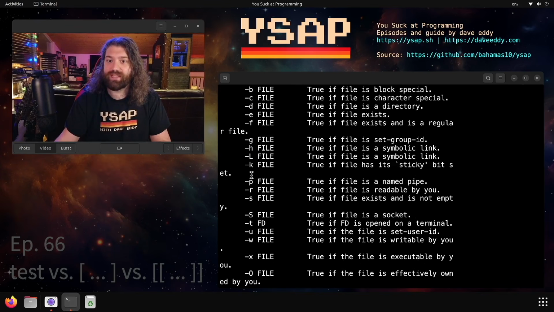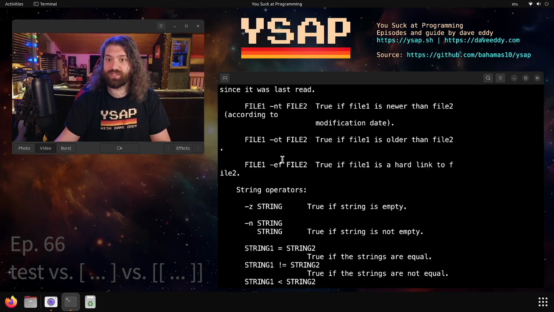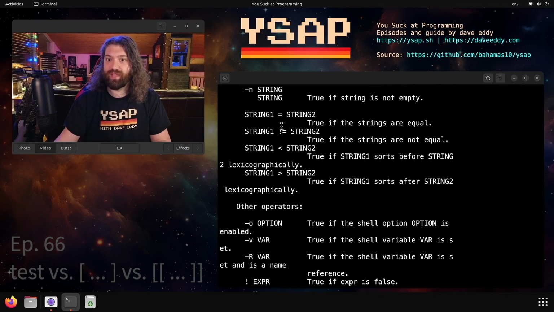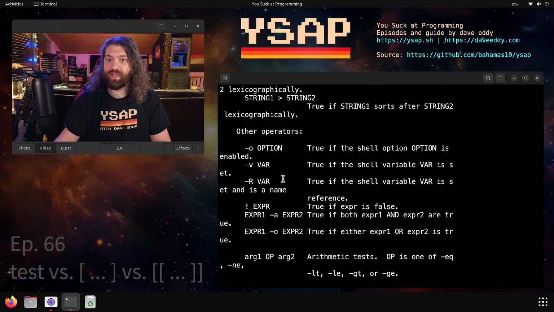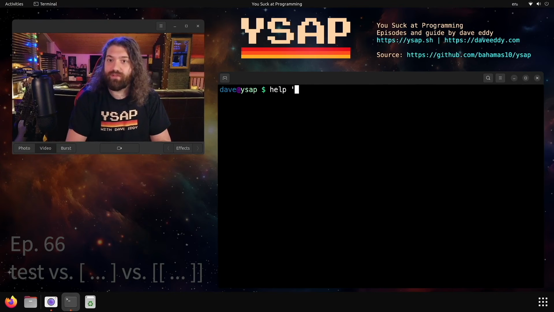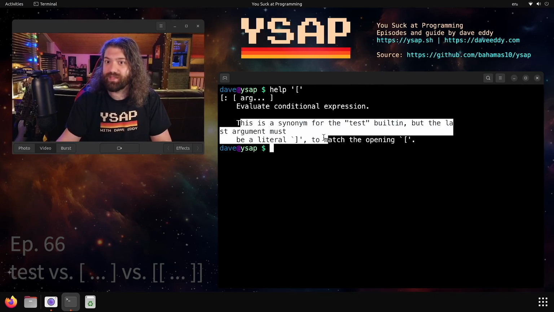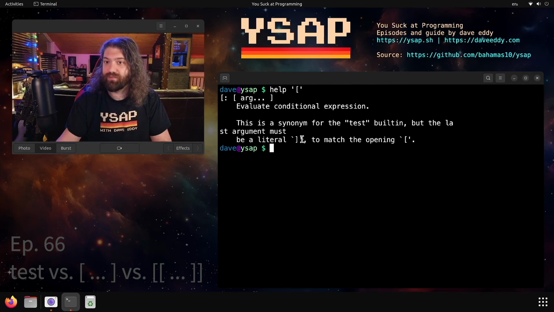Here's everything we can do with test. So here's every possible operation. As you can see, we were using -f, which is true if the file exists and is a regular file. There's a whole bunch of other stuff we can do here. We have equal, not equal, less than, greater than. We have all sorts of fun stuff that we can do with that. We also have help single bracket. That is built into Bash. This is a synonym for the test builtin, but the last argument must be a literal closing bracket.